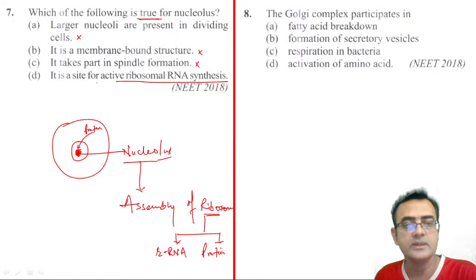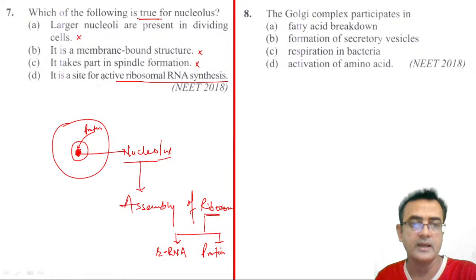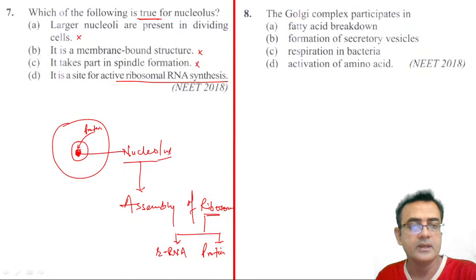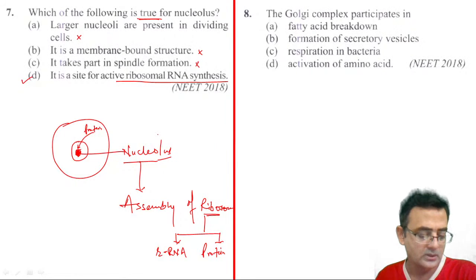So this is the site for the active ribosomal RNA synthesis. Only then can they form the active ribosome. So in the cells where they are actively synthesizing protein, right, they have more ribosomal RNA and the nucleolus is big, right? All right. So D number is the correct answer. D, 7D. Yeah, Kosha is correct. Yeah, Dhruvi is correct.